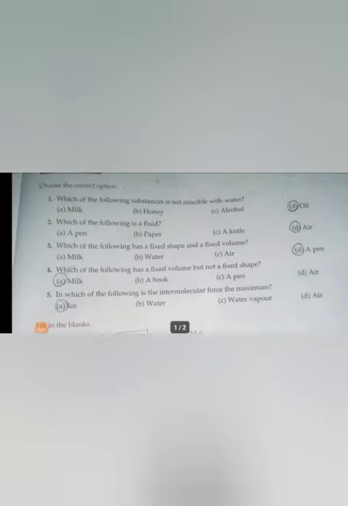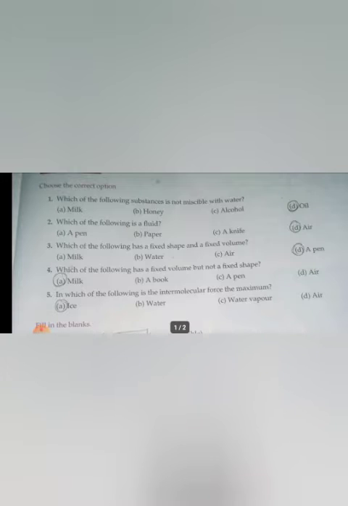Today we will be revising the chemistry 4th lesson exercise. Okay children? Okay, the first question, choose the correct answer option. Which of the following substances is not miscible with water? Miscible means thoroughly mixes with water. Okay. Milk, honey, alcohol, oil.